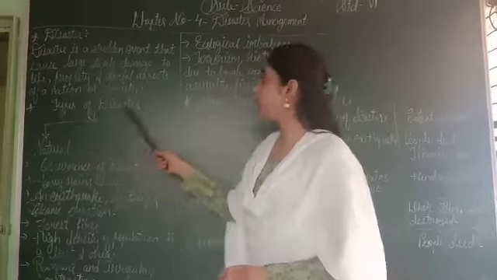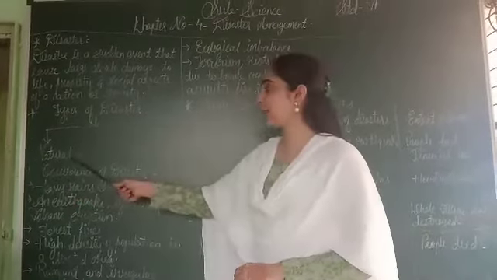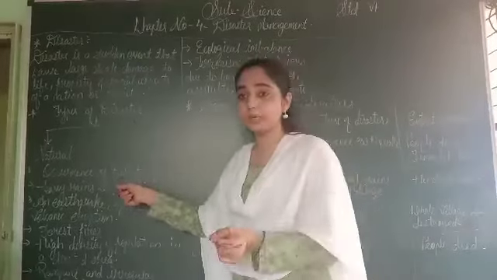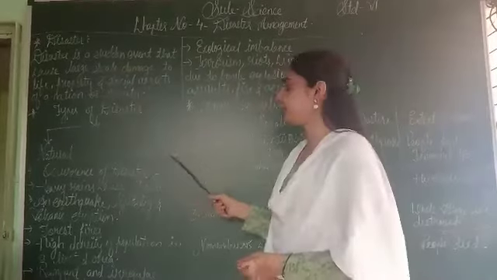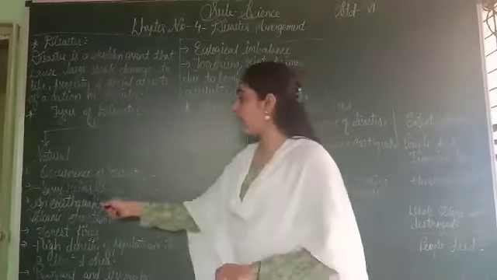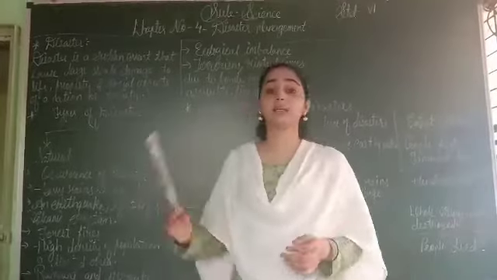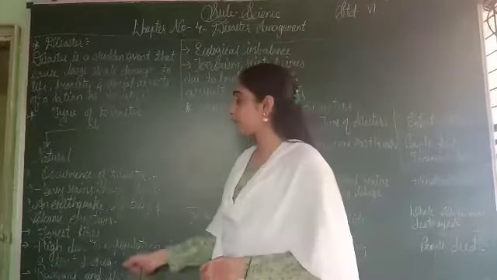See here, types of disaster. We have two types of disaster. First is natural disaster. It means it occurs naturally. Second one is man-made disaster, caused with the help of human beings. Next, occurrence of disaster. How does disaster occur? How does disaster start? Here are some examples of disaster.